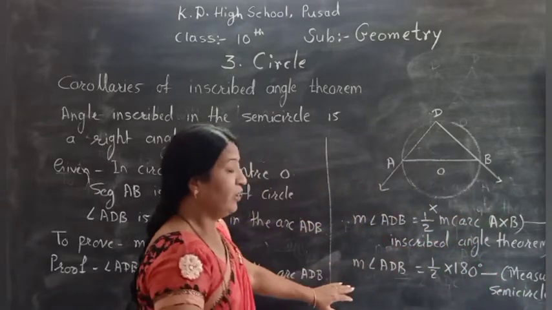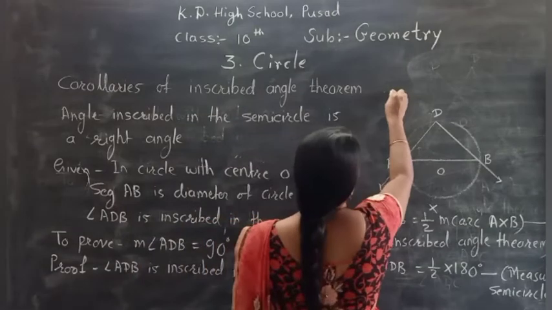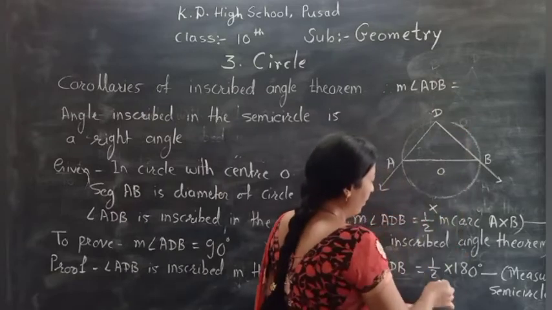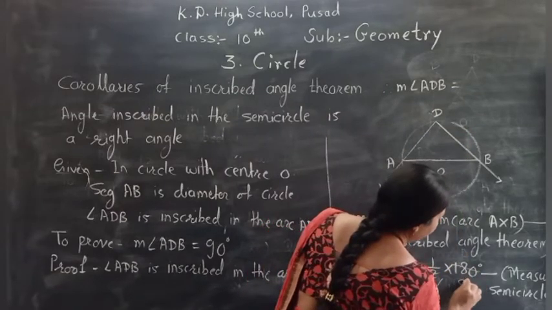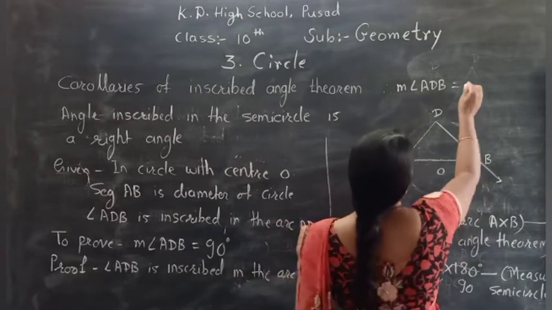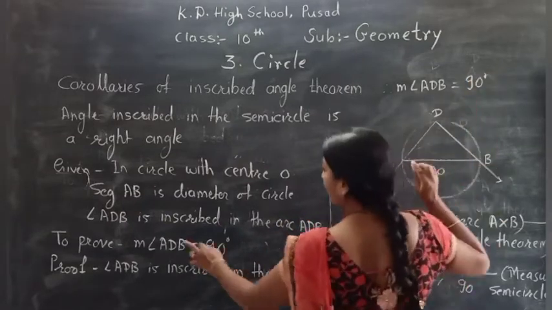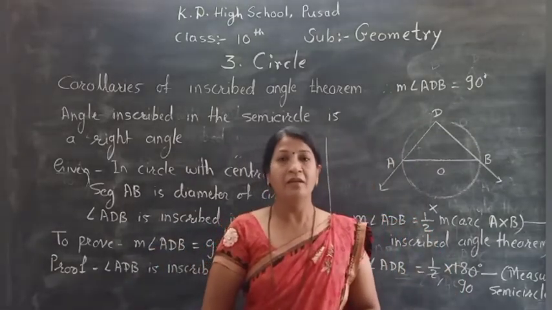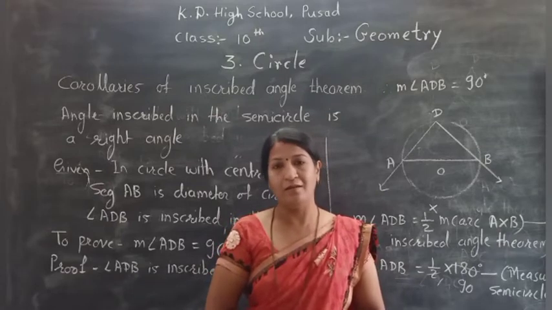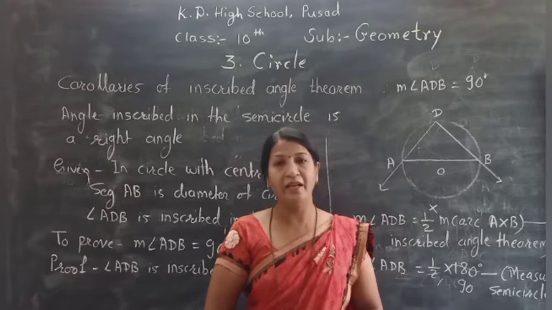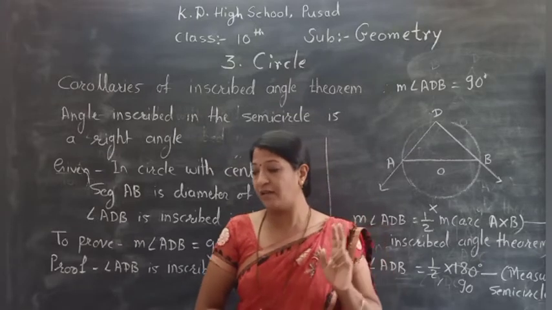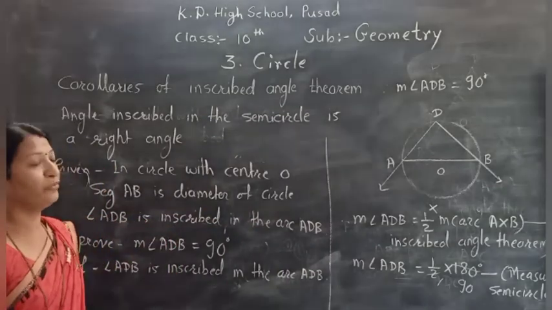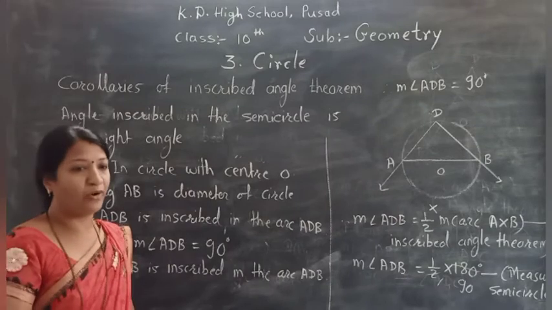Okay. Now only one statement is remaining. Therefore, here we write measure angle ADB is equal to 2 ones are 2, 2 nines are 18 and 0, that is the 90, is equal to 90 degree. And that we have to prove that measure angle ADB is equal to 90 degree. It means we proved here the angle inscribed in the semicircle is of 90 degree or is a right angle. Very clear? These are the two corollaries of the inscribed angle theorem. Take a screenshot if you want to write. Now next topic is the cyclic quadrilateral.